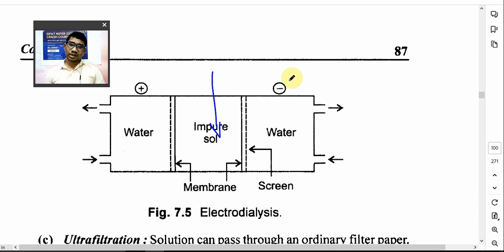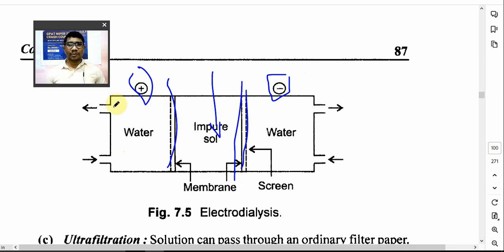One component is connected with the cathode, and these three compartments are separated by semi-permeable membranes.